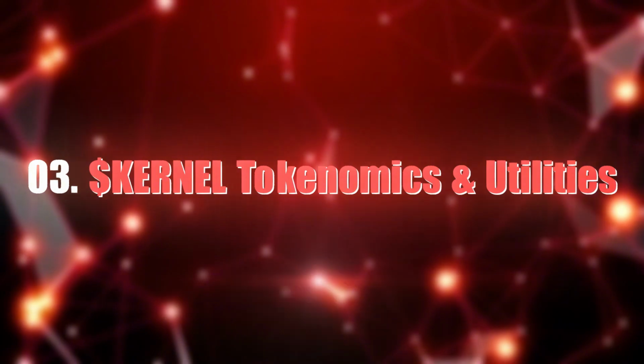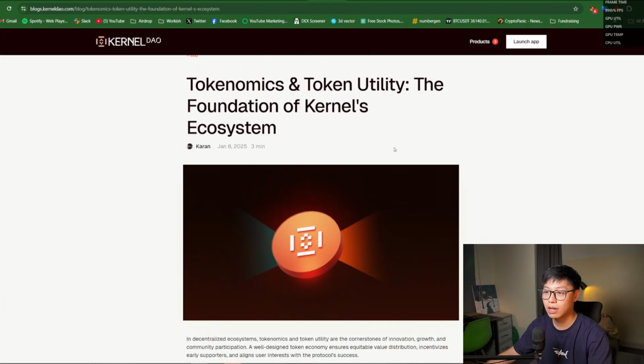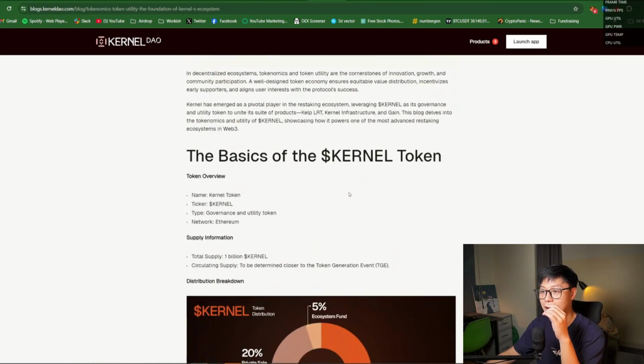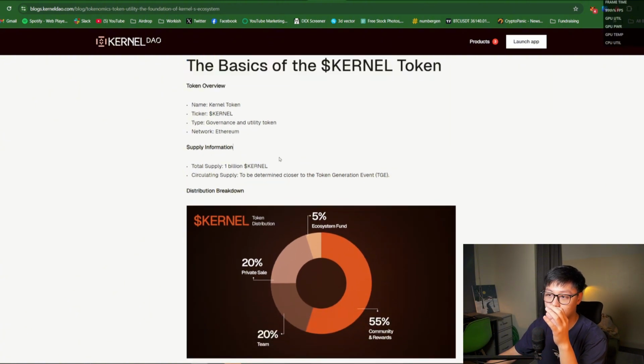Now, the next thing we need to look at is the Kernel token. They have a very beautiful breakdown of how this works, and I think more protocols should follow KernelDAO and be very transparent. Okay, so the basics of the Kernel token is this: they have 1 billion Kernel as supply.